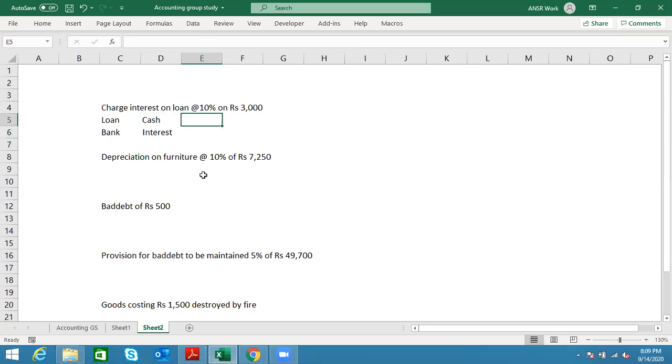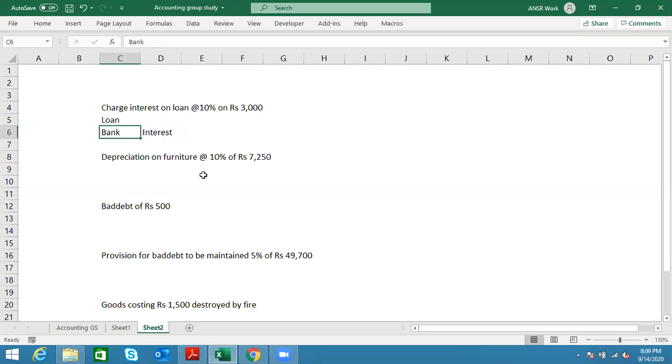We'll finalize two of the most important aspects in it. First one, the cash. Like I said, cash we have not received yet because the transaction very clearly mentions charged interest on loan. It does not say received interest on loan. The language was new, that's why I clarified from the beginning that we have not received the cash. So cash is not getting affected, that is not one of the aspects. I'm deleting that. Let me come back to loan, bank, and interest.